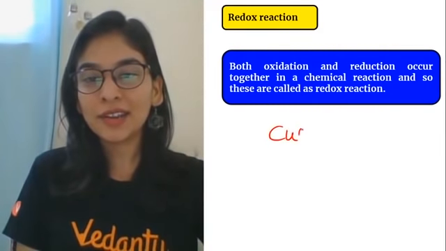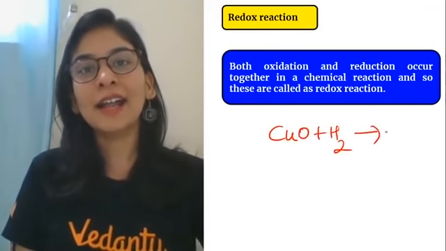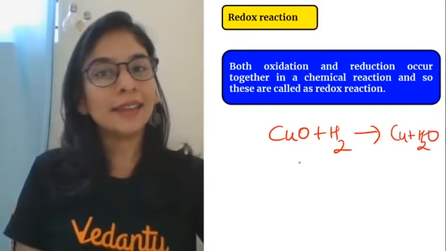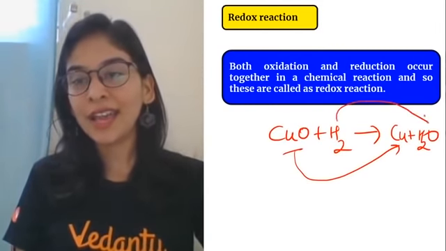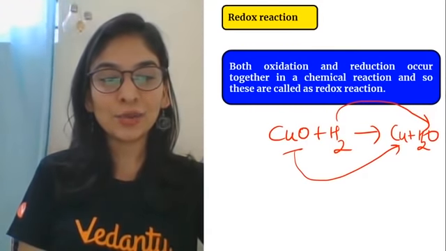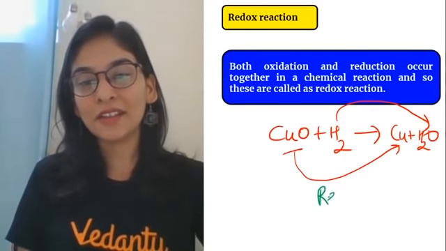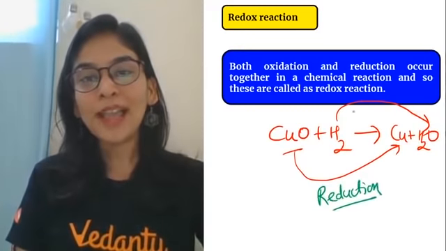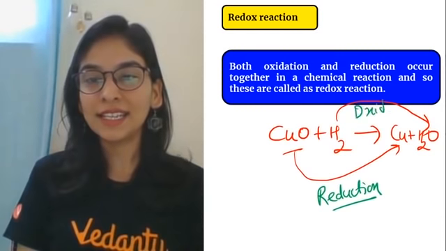Again, look at this picture in terms of oxygen and hydrogen. मेरा copper oxide था, hydrogen जैसे ही pass की, it is giving copper with water. And in the same picture, look at it. Loss of oxygen. Look at it. Gain of oxygen. Isn't it clear in your mind, students? No confusion should be there. Loss of oxygen is a reduction. My copper oxide is getting reduced. My hydrogen is gaining oxygen and called as oxidation.